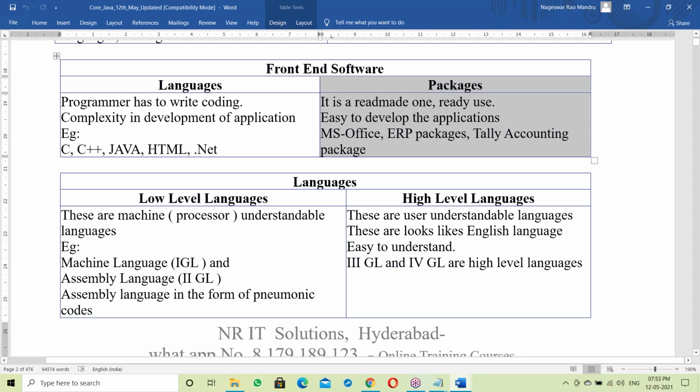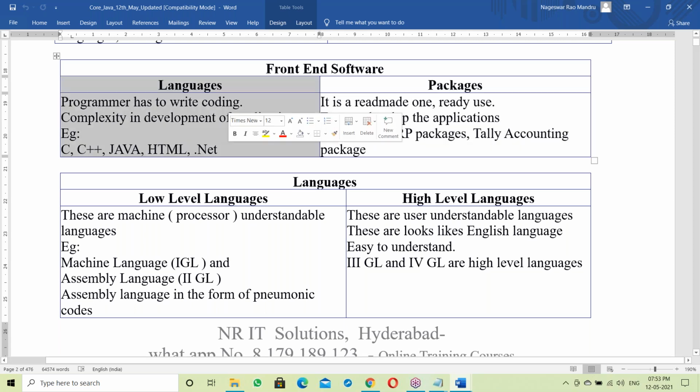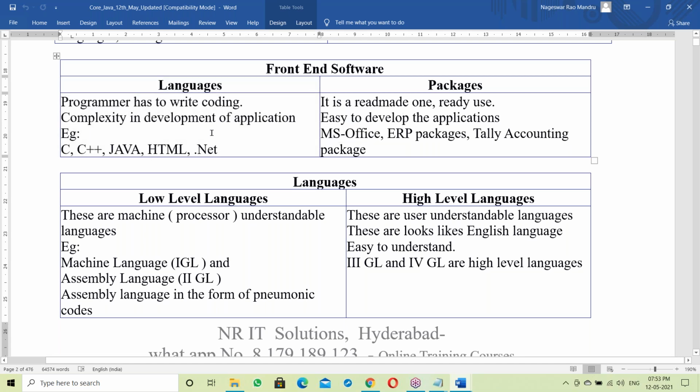Yes, language means programming. We should write coding here. In language we should write code. For example, C, C++, Java, all of these come under language. So now Java comes in languages.